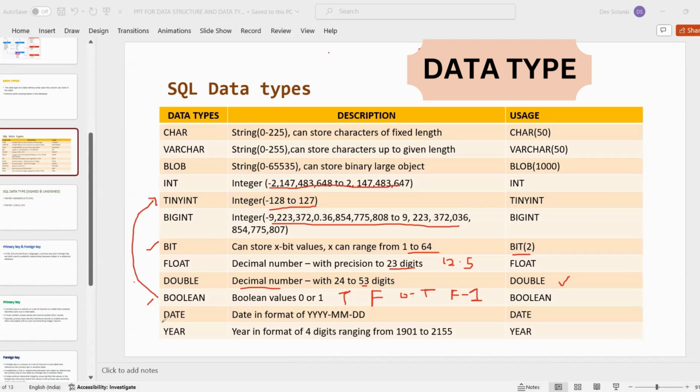Then next is date. The format for date is year, month, day. Then here we have datetime also, and only time also in MySQL data types. So all these are examples of data types, and we will use them in our practical examples. Then you will be more clear how we can use these data types for every single query. So that's it.